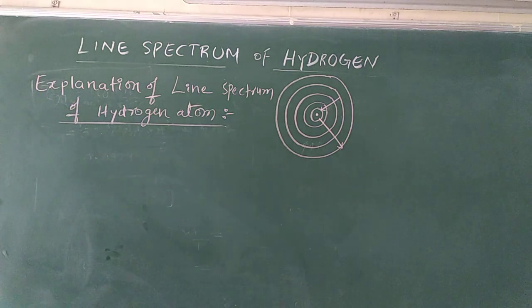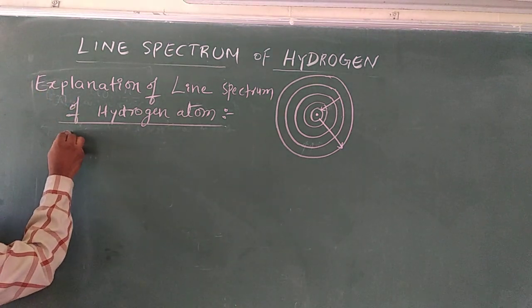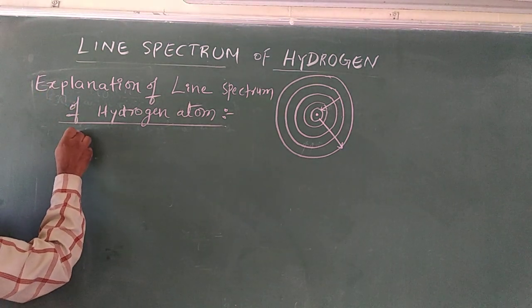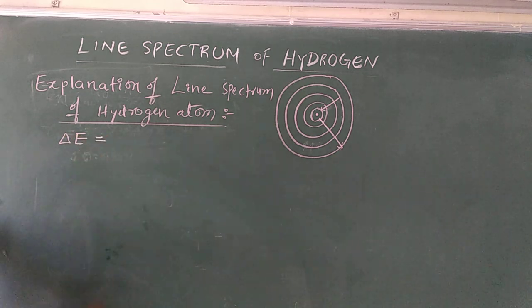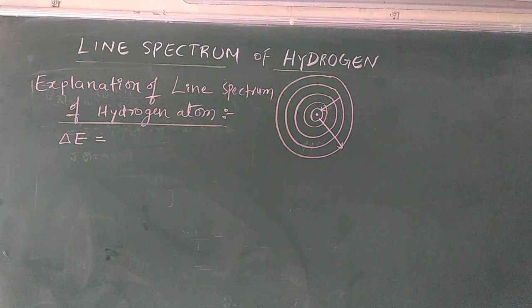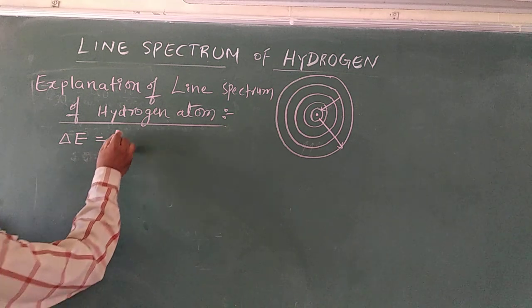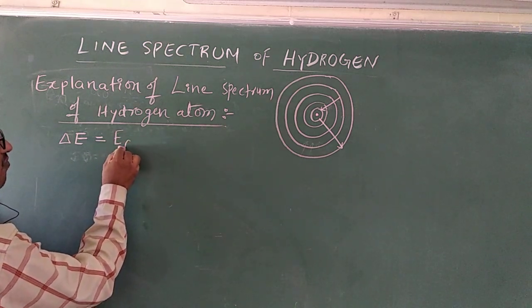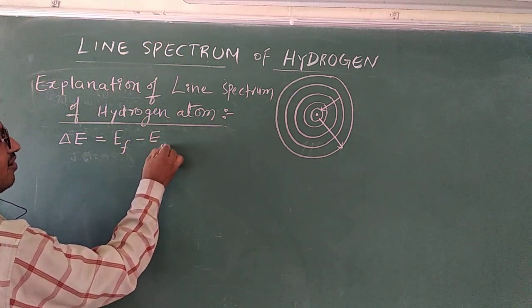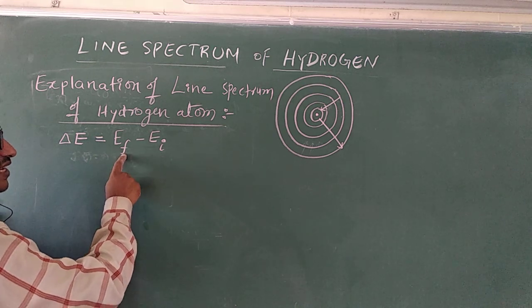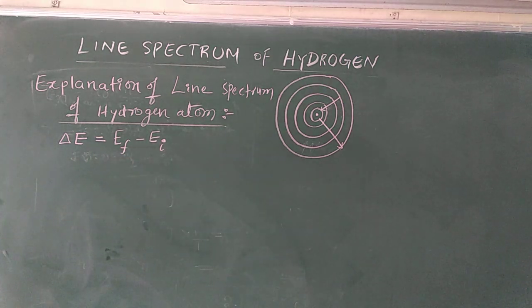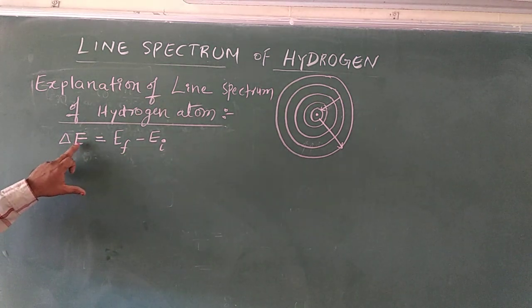So in that case, if I want to find out the change in the energy, delta E, what can I say? EF minus EI. What is F? Final state. I means initial state. Delta E means change in the energy.